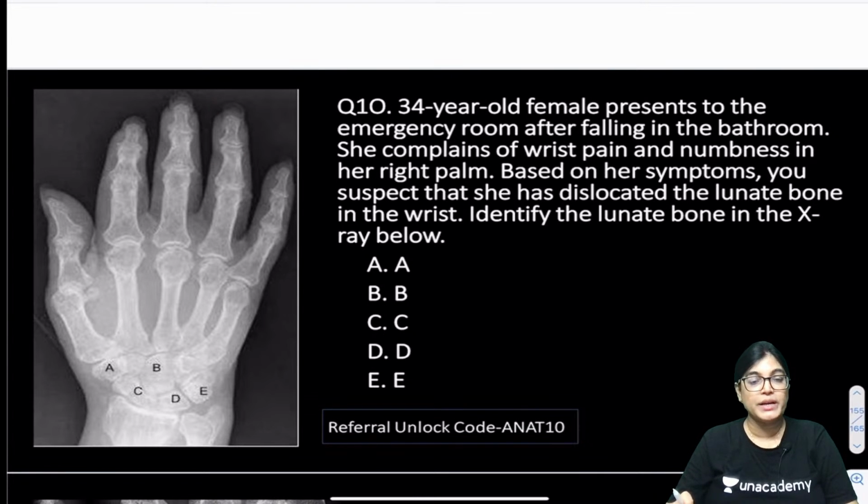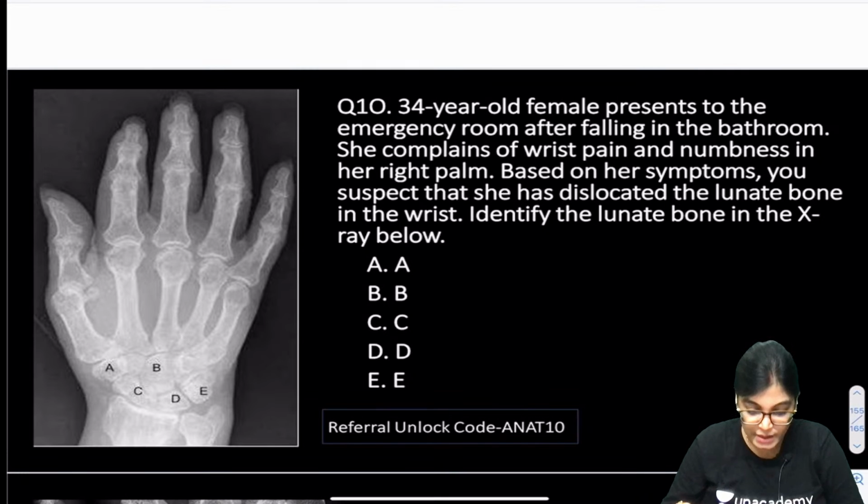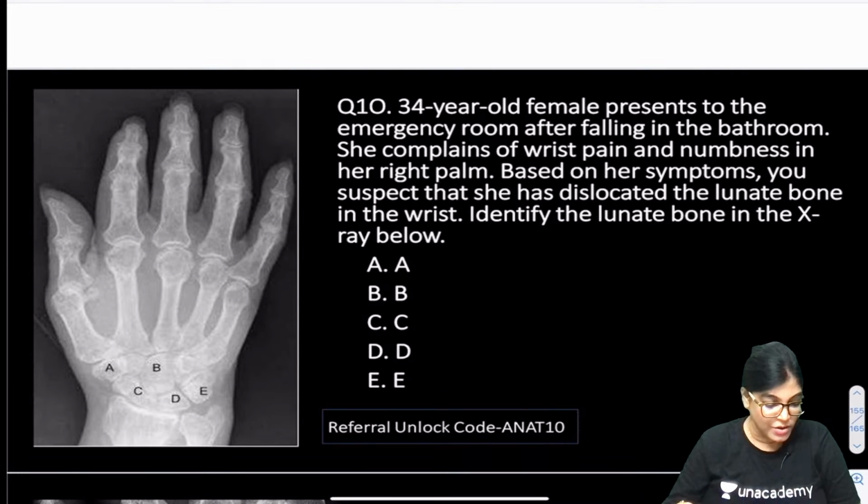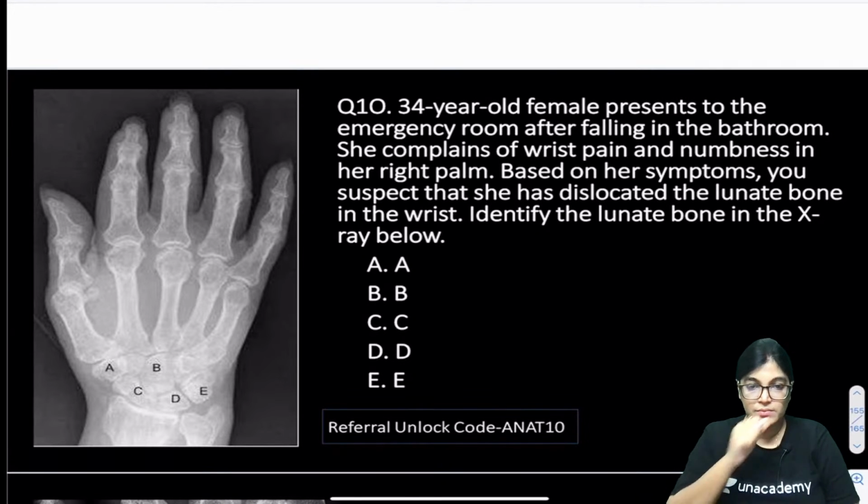Identify the lunate bone, dear. We have to identify the lunate. Prakhar is telling it's C. What about others?